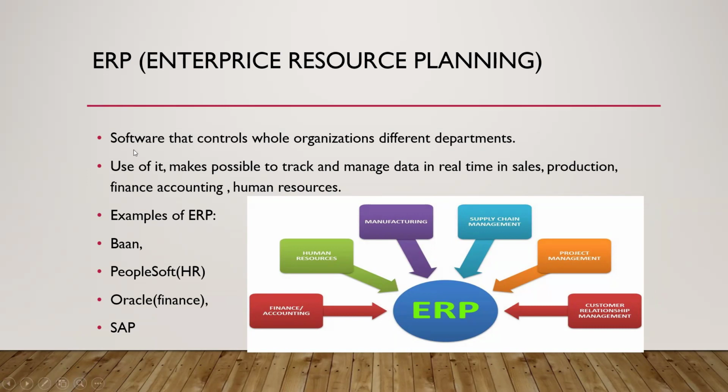ERP is enterprise resource planning. Now, software that controls the whole organization, all departments. ERP software is software that can control a whole organization's different departments. So when we make use of this kind of software, it controls all the units: sales, production, finance, accounting, human resources. Everything is planned by this ERP. So it is responsible for handling all these things.